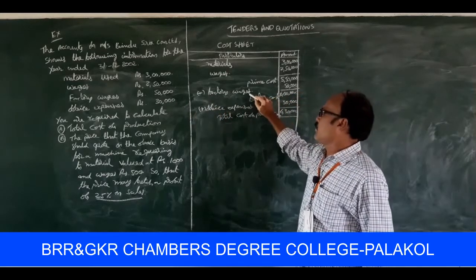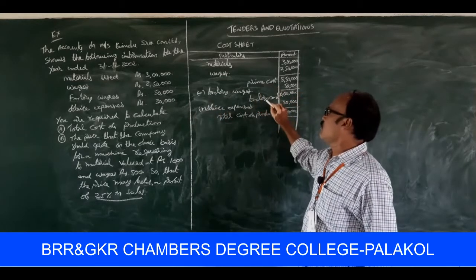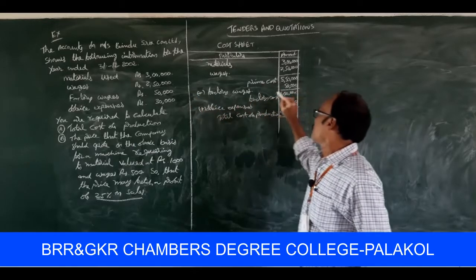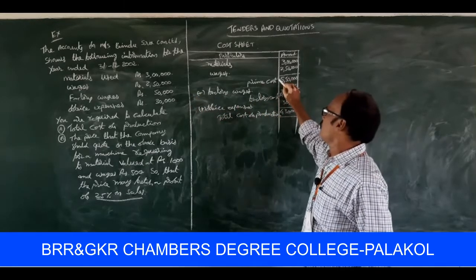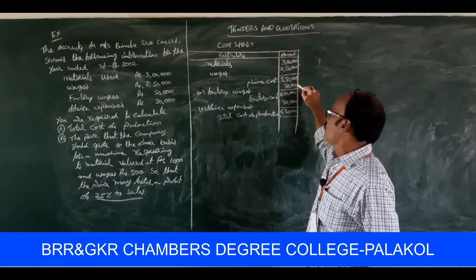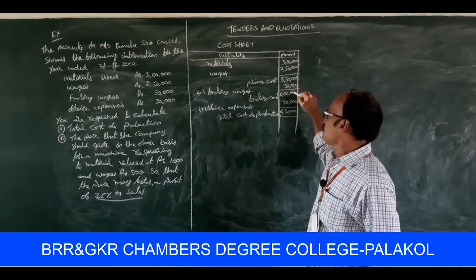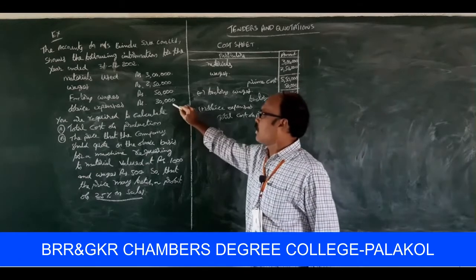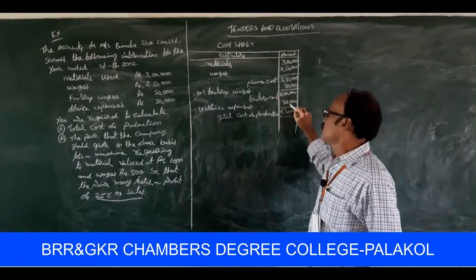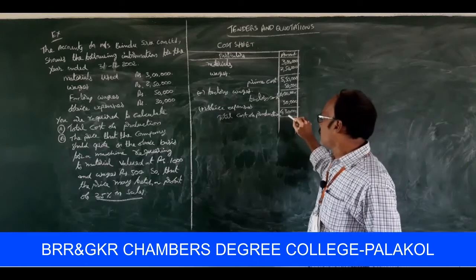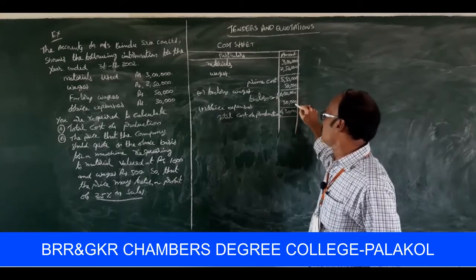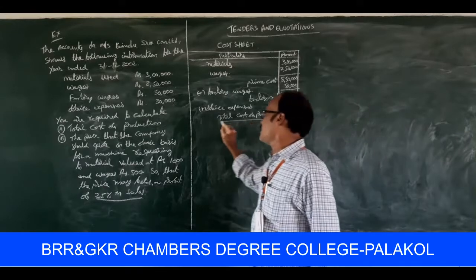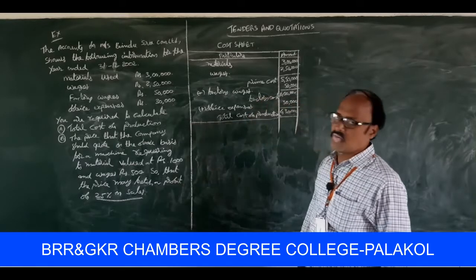All the factory overheads added to the prime cost give us the factory cost. Factory wages are rupees 50,000, prime cost 5,50,000, so the factory cost is 6 lakhs. Next, office expenses are 30,000. So 6 lakhs plus 30,000, that is 6 lakhs 30,000, is to be treated as the cost of production.